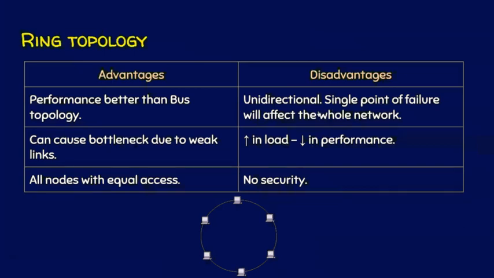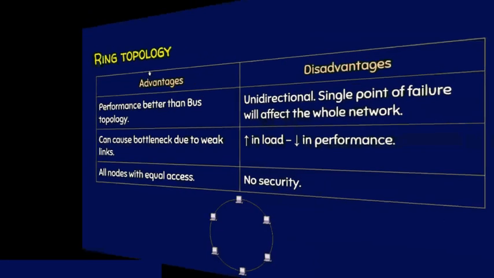and this is the primary disadvantage of a ring topology. If there is very high load in the network, then the performance of the network is degraded. If this node is going to send some confidential data to this computer, again it has to cross so many intermediary nodes in order to reach the destination, and obviously there is no security in this ring topology.